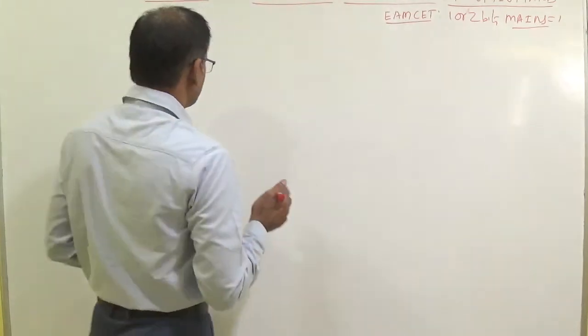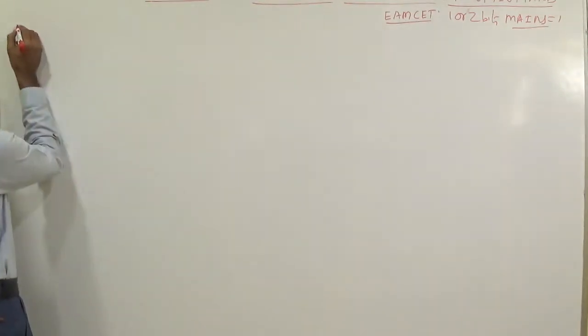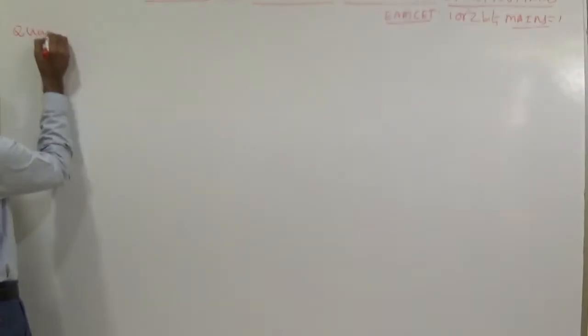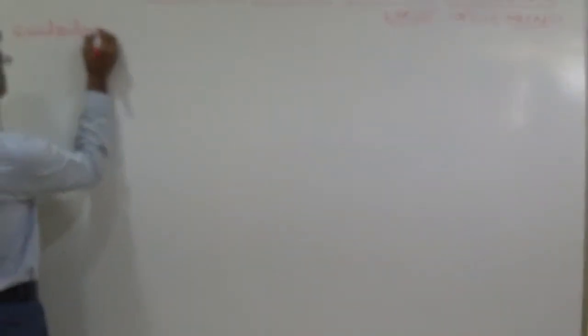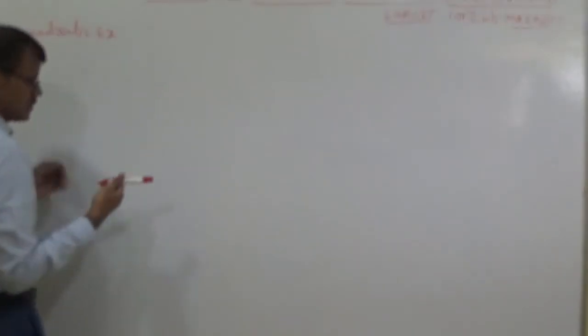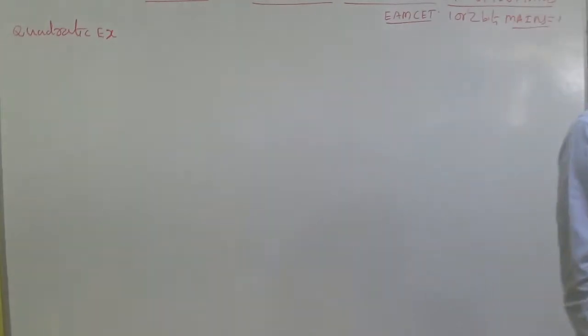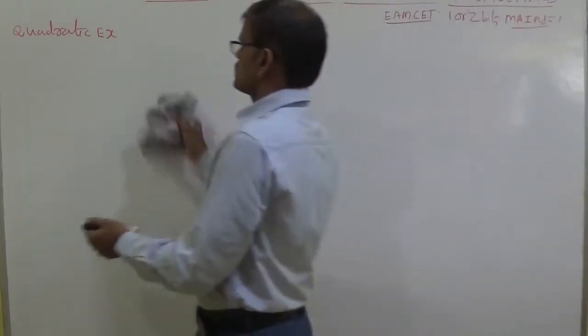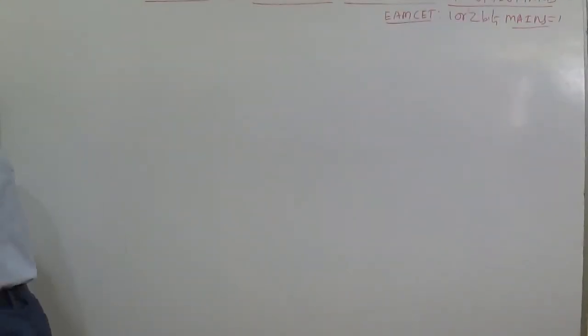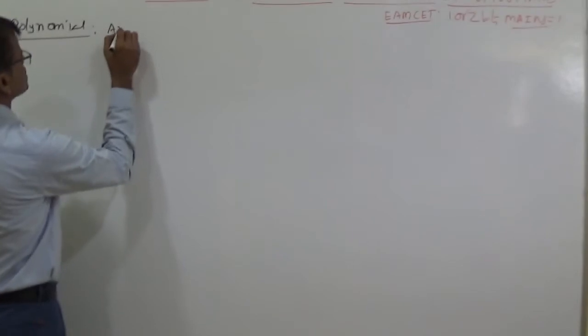Okay, now let us discuss the quadratic expression. Put side heading: quadratic expression. Let us first discuss a polynomial. Later we can discuss quadratic expression. First we can write the definition of polynomial. Put side heading: polynomial. An expression